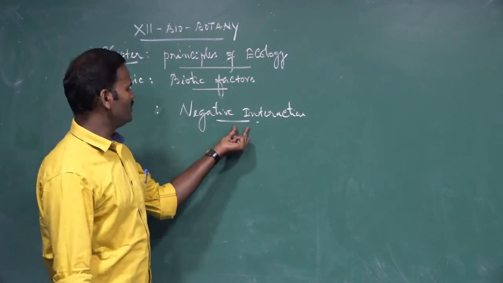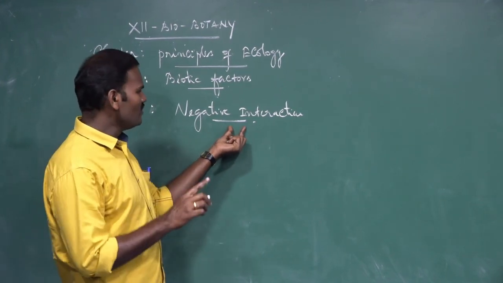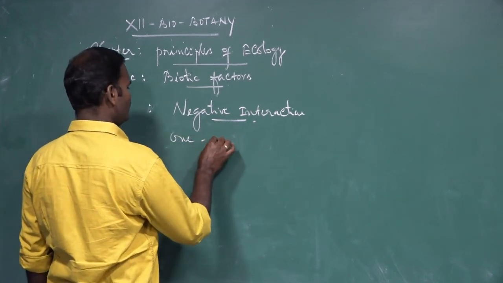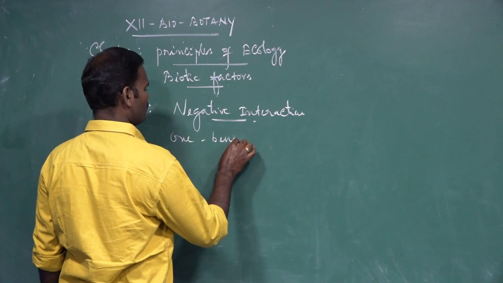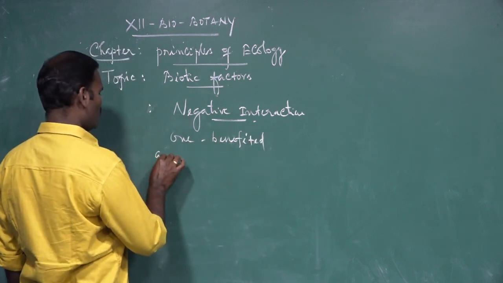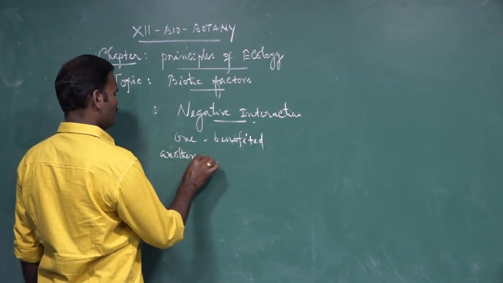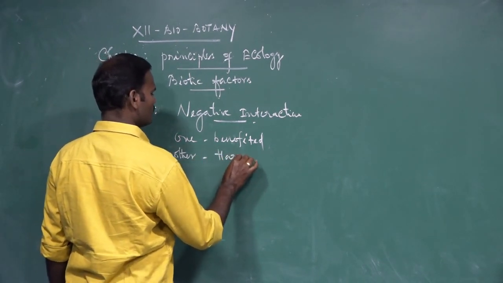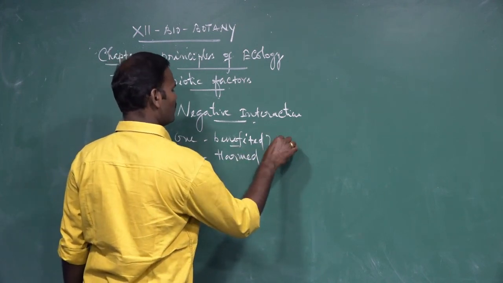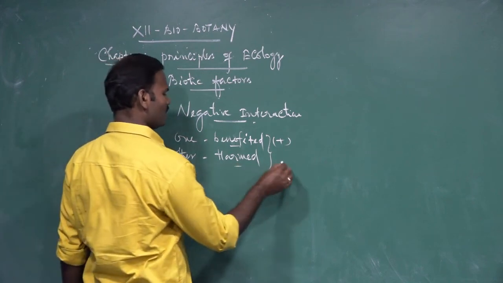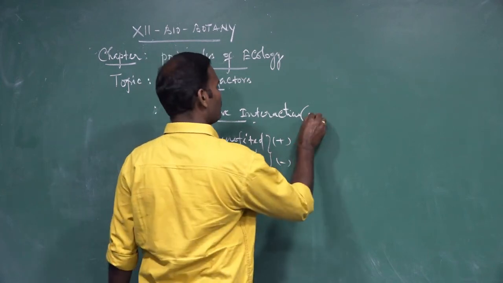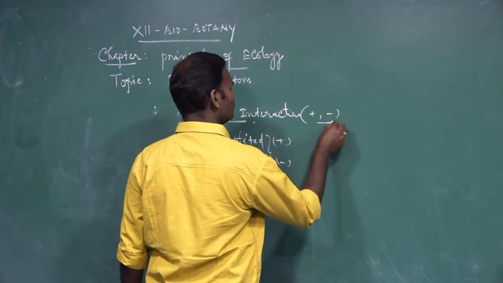The interactions between two organisms in which one organism gets benefited and the other one gets harmed. The benefited is represented by the symbol plus, and the harmed is represented by the symbol minus. So negative interaction is represented by plus and minus symbols.